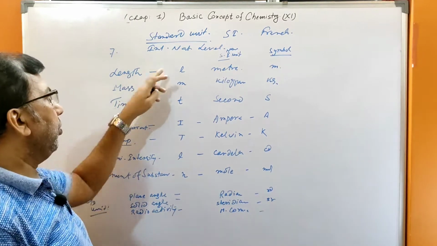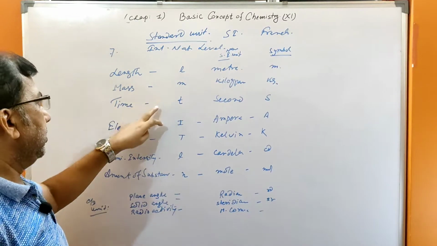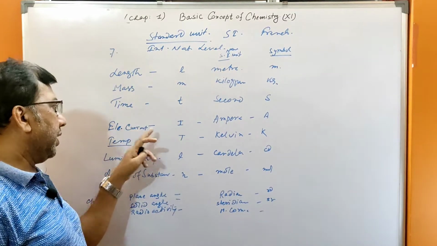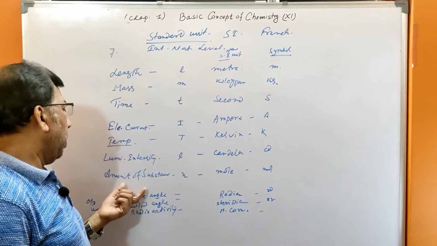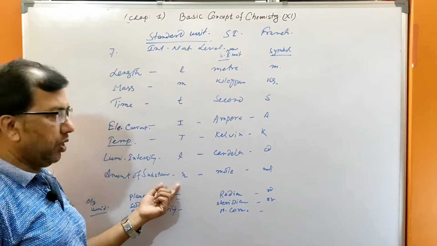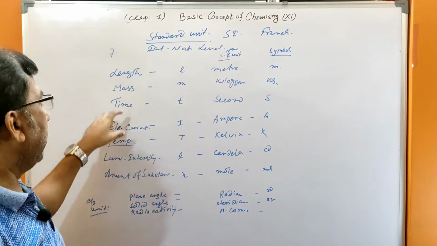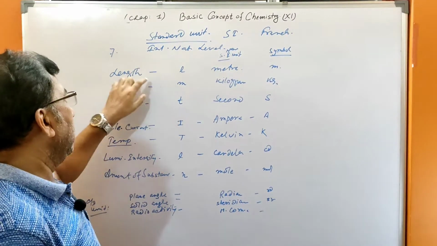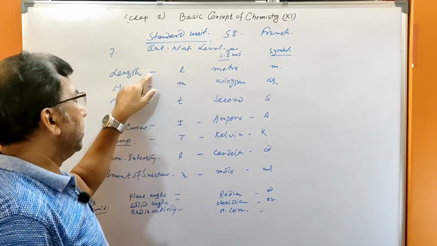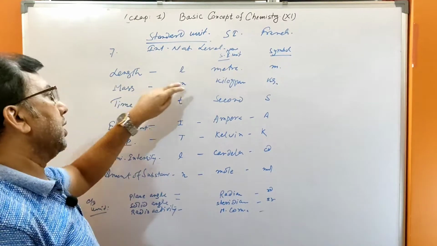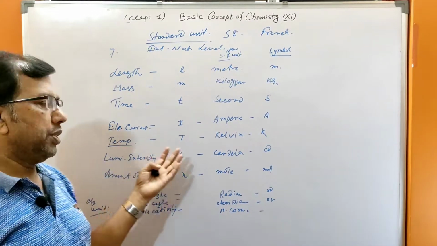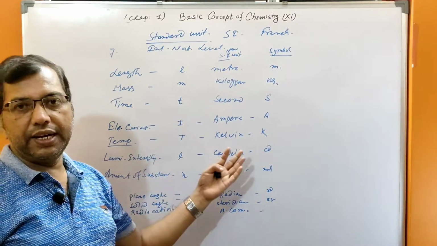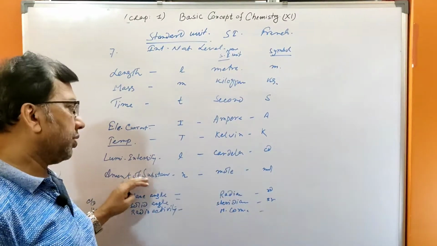In case of length, we will use L, mass M, time T, electric current I, temperature T, luminous intensity L, amount of substance N. And the name of the SI unit: for length it is meter, mass kilogram, time second, current ampere, temperature Kelvin, luminous intensity candela, amount of substance mole.